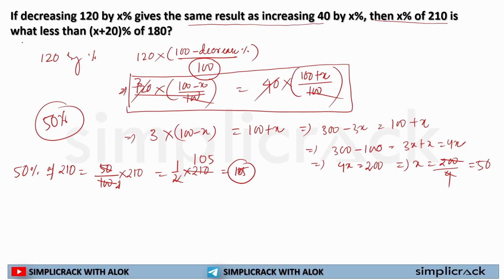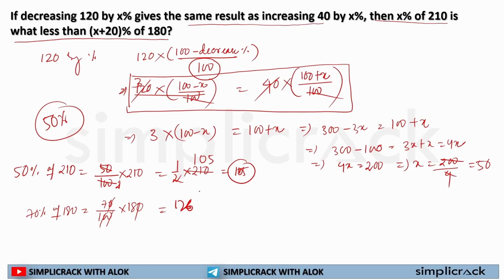Is what less than x plus 20% of 180? X is 50, so 50 plus 20, 70% of 180. That is 70 by 100 multiplied by 180. So the 0 will cross out, 18 into 7. If you have already solved that math workout application I have given you, you will simply write, sir, it is 126. You do not have to sit across, then check. You do not have to do all these things.